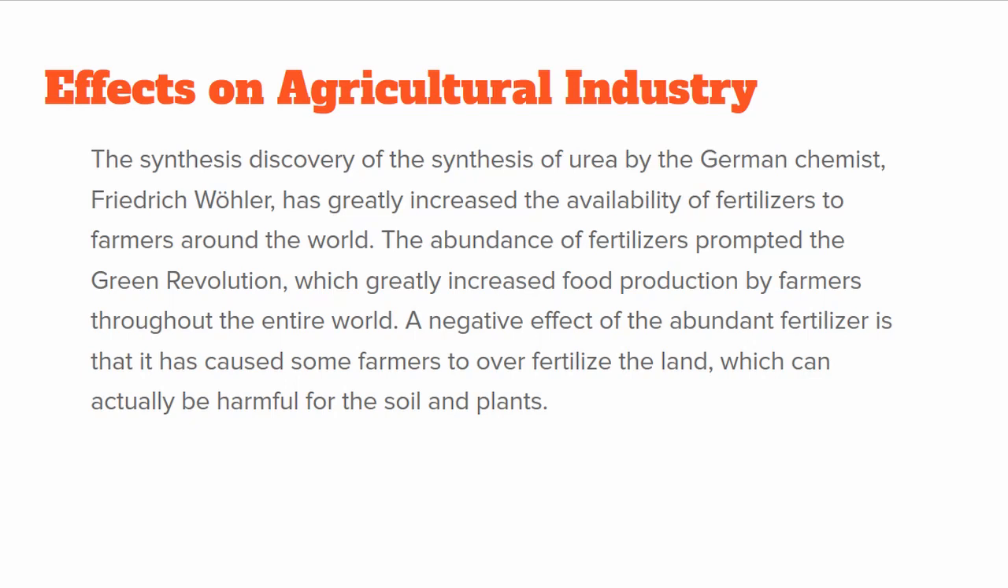The biggest impact that the lab synthesis of urea, which was discovered by Friedrich Wöhler, had was on the agricultural industry. Since it was mainly used as a fertilizer, the ability to mass produce the compound and make it available to nearly every farmer around the world greatly increased the ability of farmers to produce food and ultimately started the Green Revolution. One potential negative result of the use of urea is that when it is used irresponsibly by farmers, it can actually be harmful to the plants and soil.